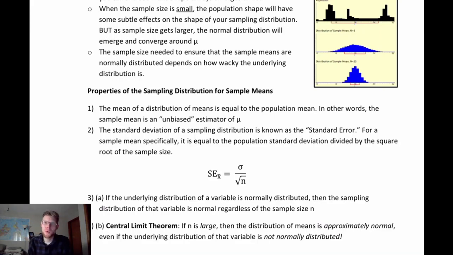This is really important because when I'm doing inference later, I may not know the exact shape of the population that I'm sampling from, which is partly why I'm doing inference: I don't know. But I can take a sample, and I know that the distribution of possible sample means that I'm gathering my sample statistic from is probably going to be pretty normally distributed, assuming that I have a large enough sample size. So that's why this is important. It's really key for doing inference later on.